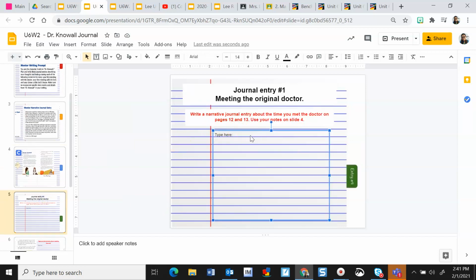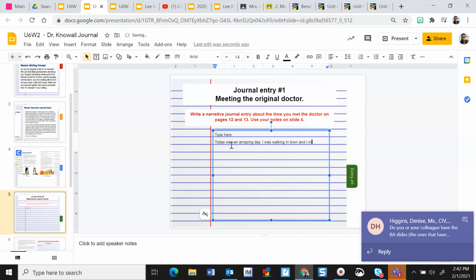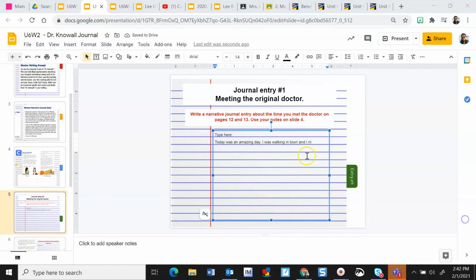your journal entry as Mr. Krabs. So you would say something like, today was an amazing day. I was walking and I met in town, and I met a doctor.